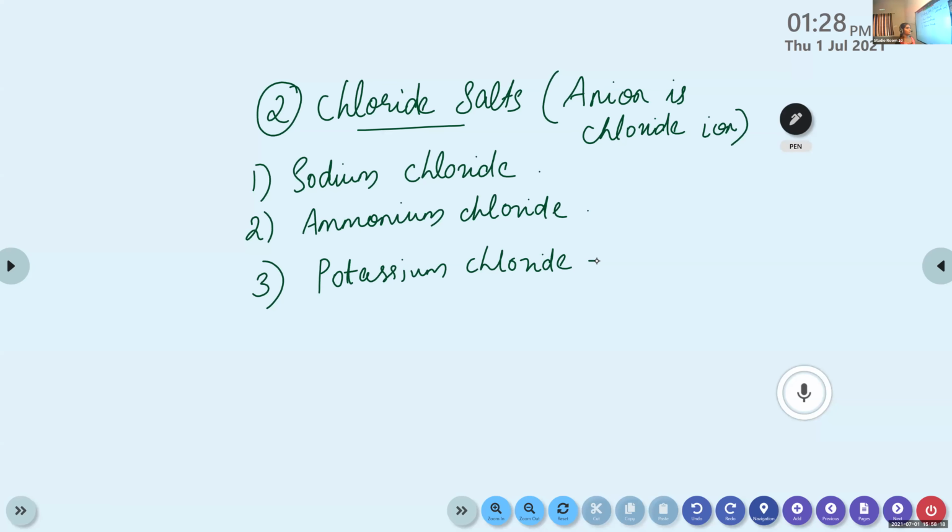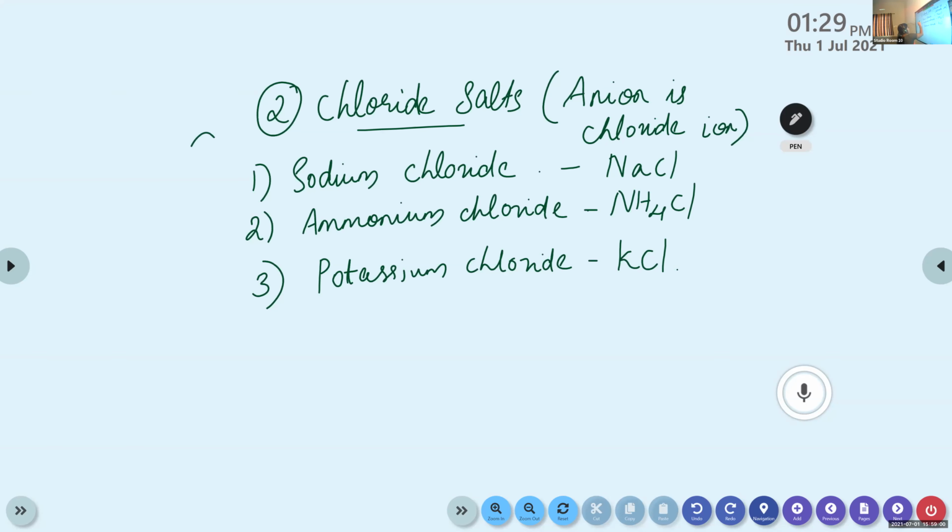What about the chemical formula of potassium chloride? Yes, it's KCl. Sodium chloride, NaCl. And what about ammonium chloride? NH4Cl. Write down. So these are the chloride salts: sodium chloride, ammonium chloride, potassium chloride.